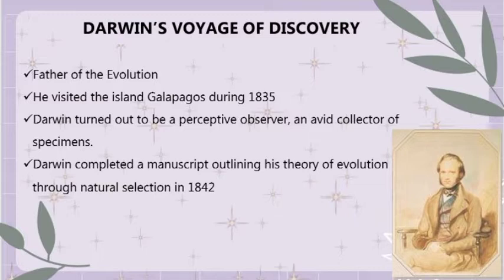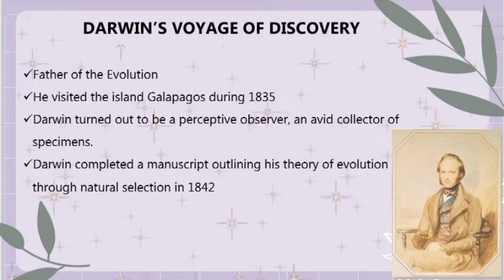And the second one is he visited the island Galapagos during 1835. So when he visited the island, he found out that there are a variety of unusual creatures. The next one is Darwin turned out to be a perceptive observer and avid collector of specimens. So after collecting specimens, he recorded observations for the general interest.